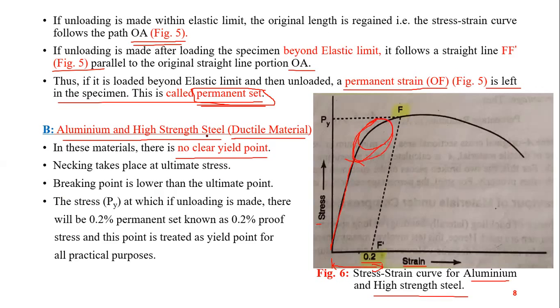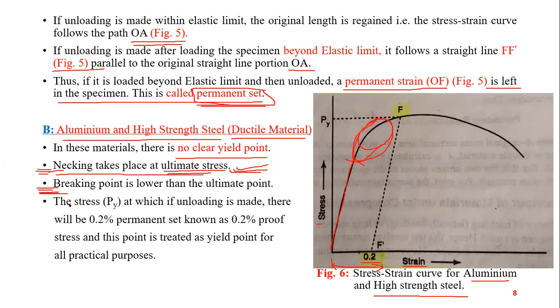So for aluminium and high strength steel, there are no yield points in the stress strain diagram, although they are ductile materials. Necking takes place at ultimate stress. This property is the same as mild steel, because there also necking took place at ultimate stress. Here also it takes place at ultimate stress. Breaking point is lower than the ultimate point.